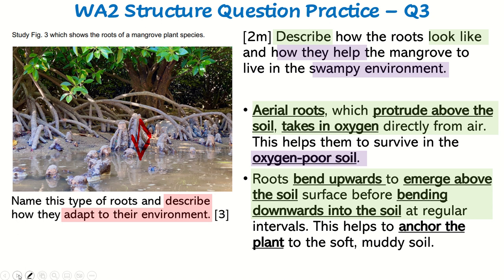Now, how does this help the mangrove to live in the swampy environment? It helps to anchor the plant into the soft, muddy soil. All right? So this is for your 2 marks. 2 marks: a description of how it looks like and how it helps the mangrove to live in the swampy environment. And this is the end of your WA2 structured practice question.